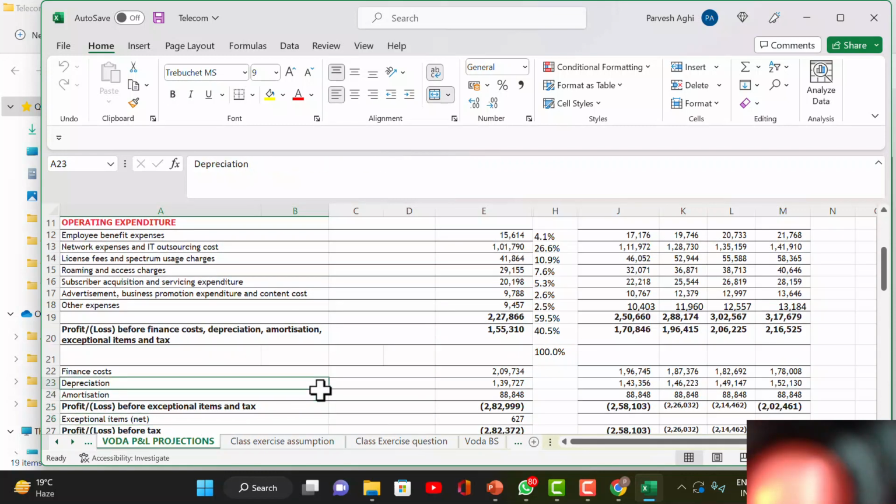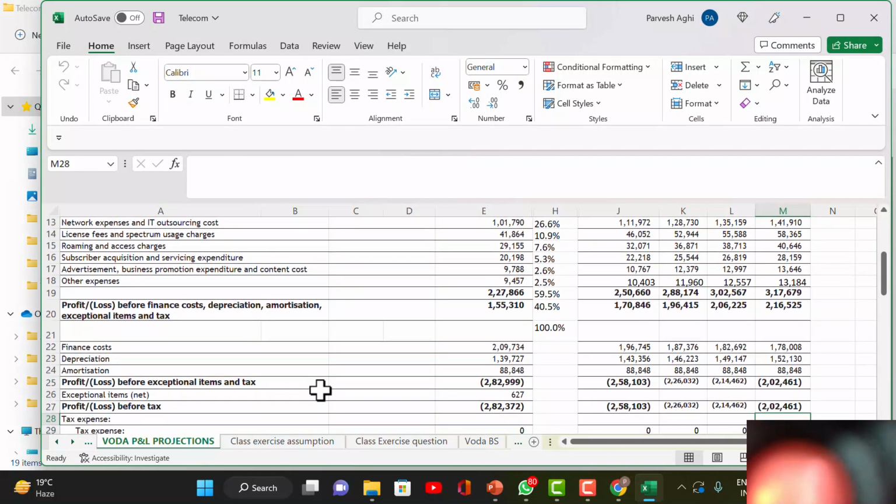Okay, amortization I have kept the same, assuming they are not going for any further allocation of spectrum. They have all the spectrum for 5G, assuming that they're not going to be allotted any more spectrum. अगर स्पेक्ट्रम लेते हैं तो ये बढ़ जाएगी कॉस्ट. अब हम इसको भी लें तो देखो कंपनी इज ऑलरेडी इनटू ह्यूज लॉसेस. 258,103 millions of losses compared to 282.